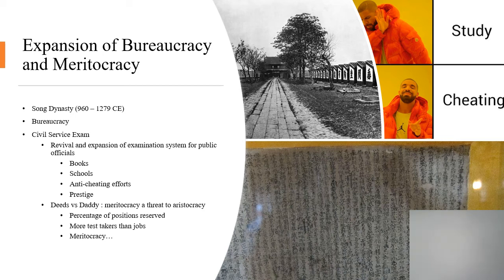And speaking about that landed aristocracy, there's a couple things to kind of bring up, right? There is a certain percentage of the positions of the government that are reserved for the aristocrats, for the nobles, for the landowners, right? Nobody has to take a test. Their kids are kind of grandfathered in generation to generation.